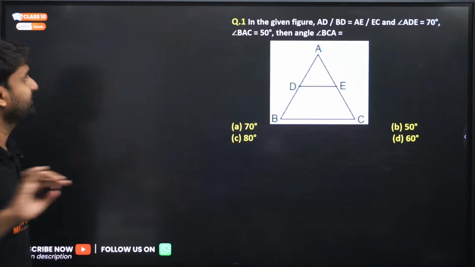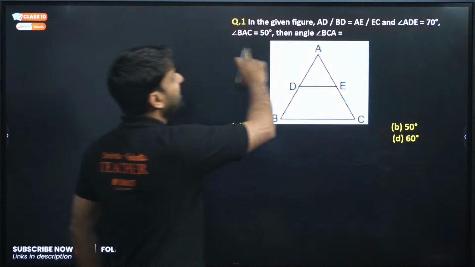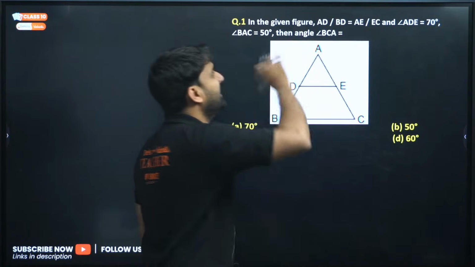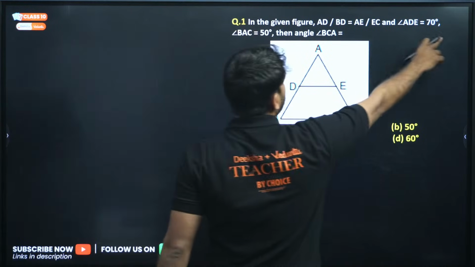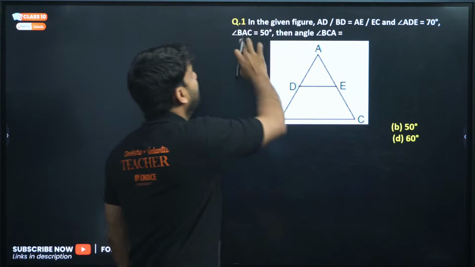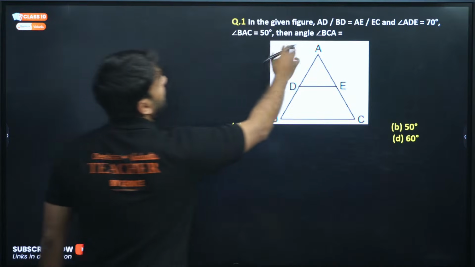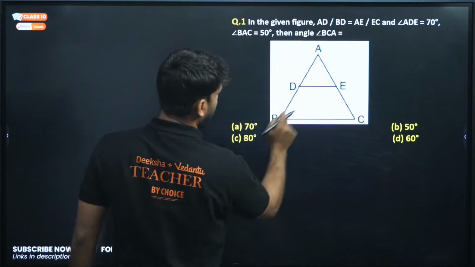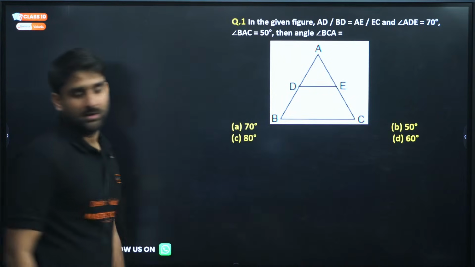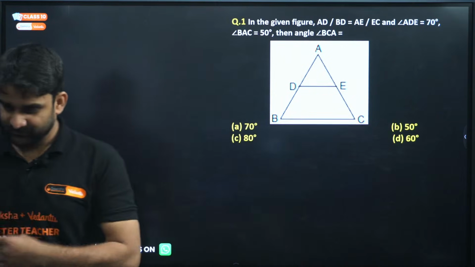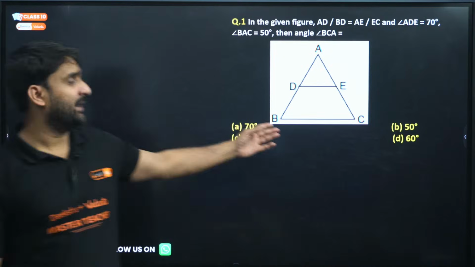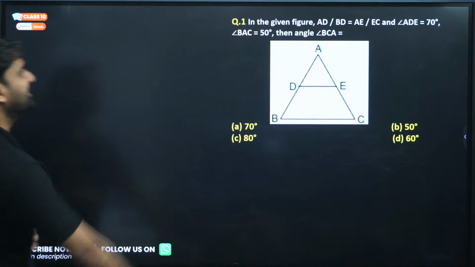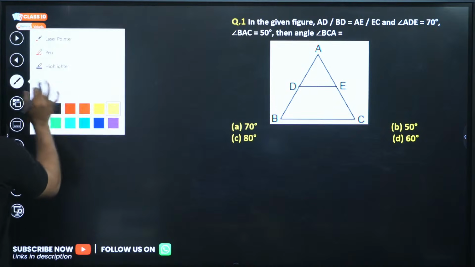Moving to the next question. Look at the question. In the given figure, AD divided by BD is equal to AE by EC, and if angle ADE is 70 degrees and angle BAC is 50 degrees, then the angle BCA will be what? Which option will be correct here in this question? Let's do this question.